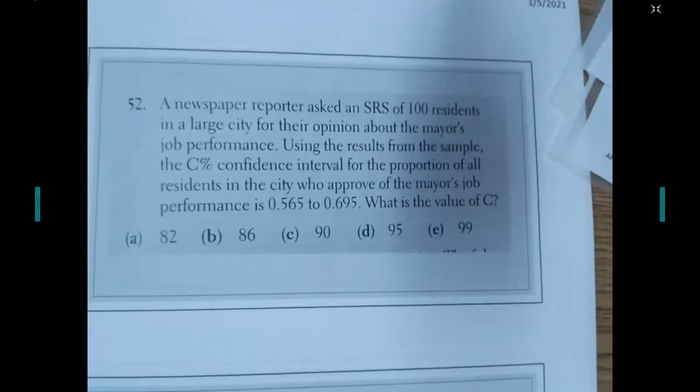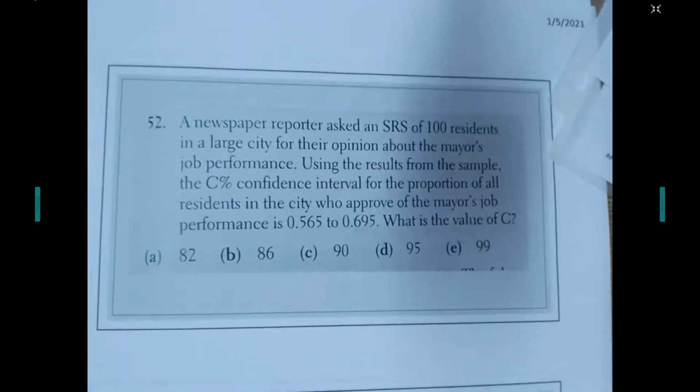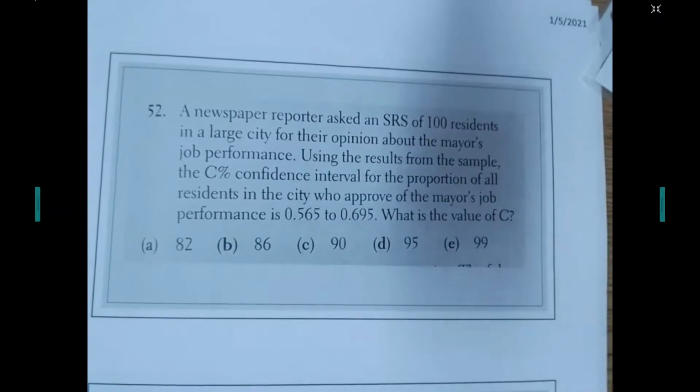All right, let's try one more multiple choice, and then we'll run a confidence interval for proportions. A newspaper reporter asks a simple random sample of 100 residents in a large city for their opinion about the mayor's job performance. Using the results from the sample, the C% confidence interval for the proportion of all residents in the city who approve of the mayor's job performance is 0.565 to 0.695. What's the value of C?